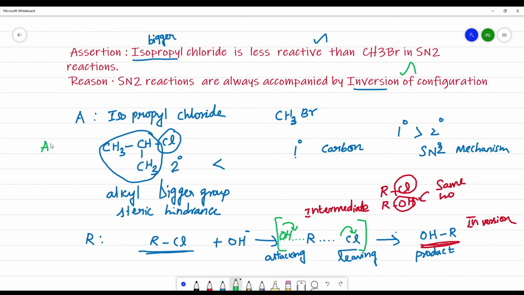Here the assertion given is the correct statement and the reason given is the correct statement, but the reason is not the correct explanation. Why? Isopropyl chloride is less reactive because of the bigger alkyl group. And this is a different statement: SN2 is accompanied by inversion of configuration. So the option is B, where both the statements are true, but the reason is not the correct explanation for the assertion.